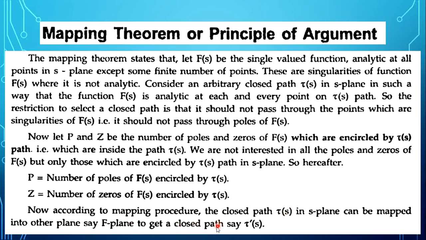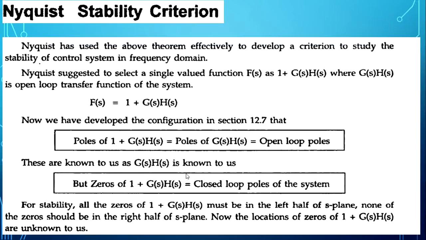The mapping we are discussing here will be explained in a later part. This theorem is called the mapping theorem or principle of argument. With the continuation of that principle of argument, we can decide the stability criterion of the Nyquist plot. Nyquist has suggested to select a single valued function f of s which is 1 plus g of s into h of s, where g of s into h of s is the open loop transfer function.